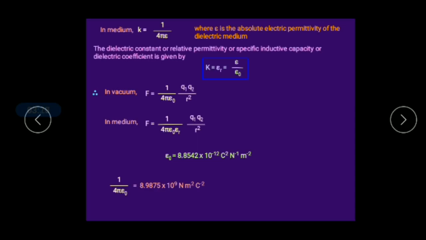Another important one is the 1 by 4 pi epsilon naught value. Don't confuse the epsilon naught value with the 1 by 4 pi epsilon naught value.